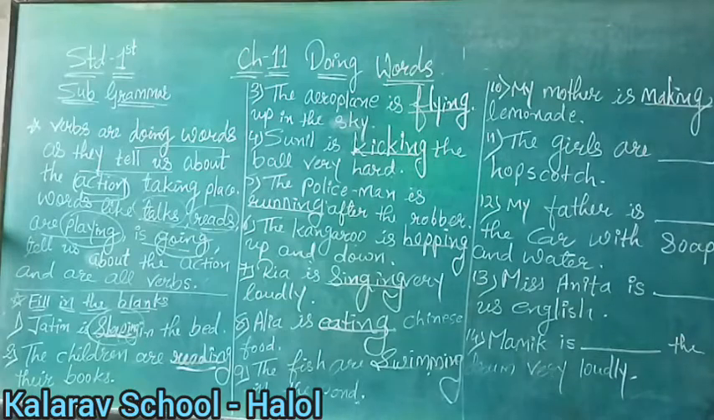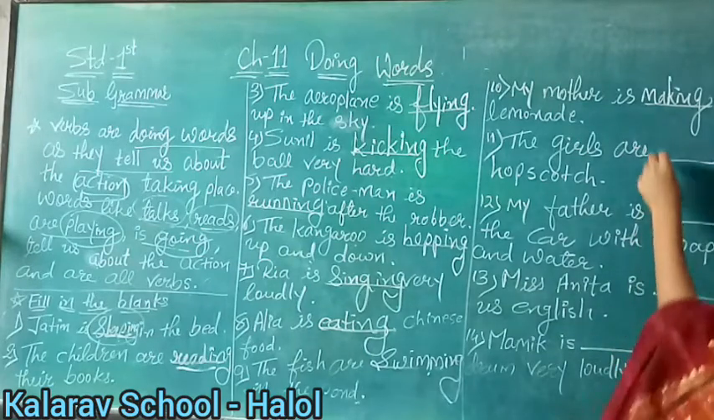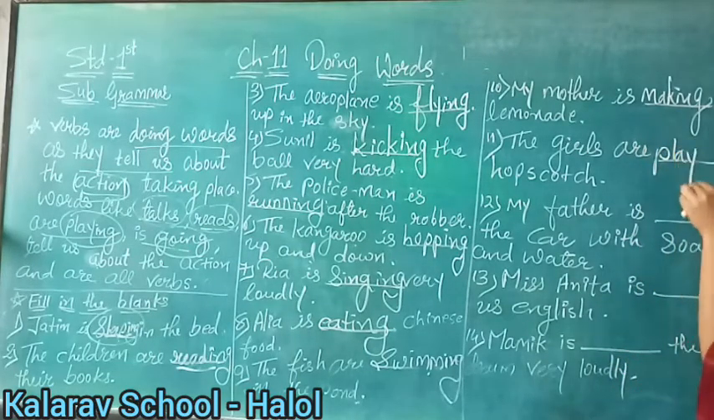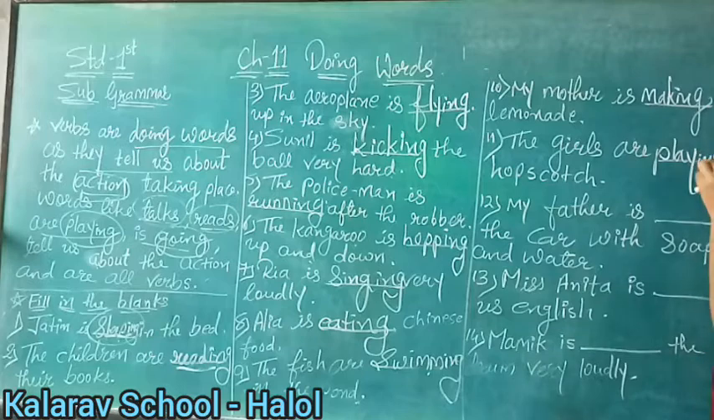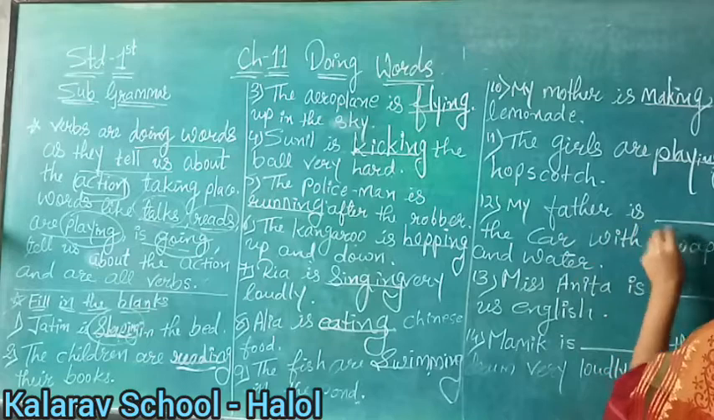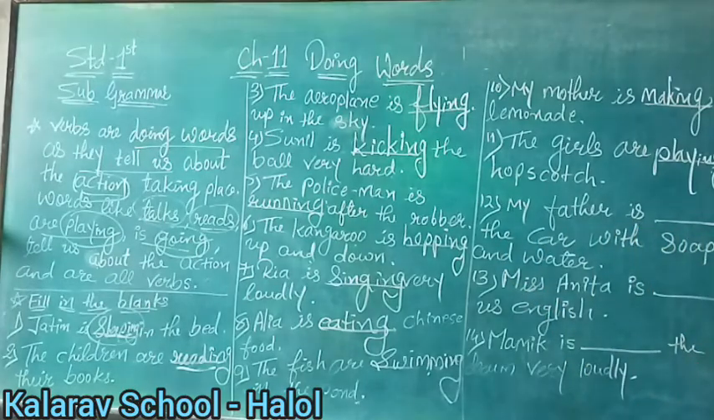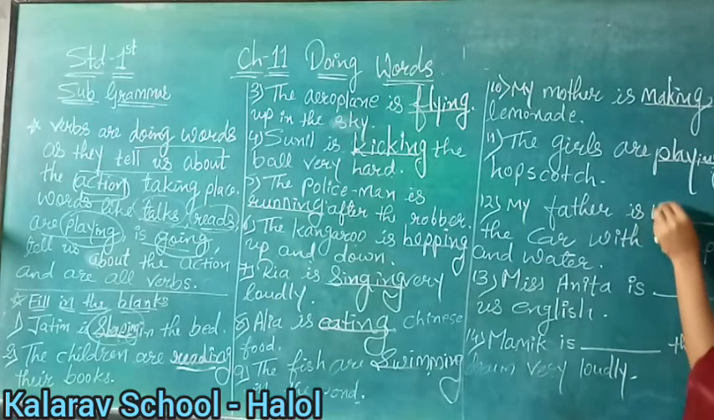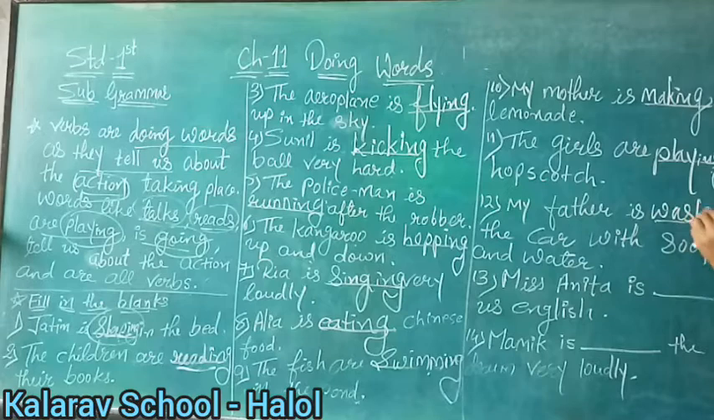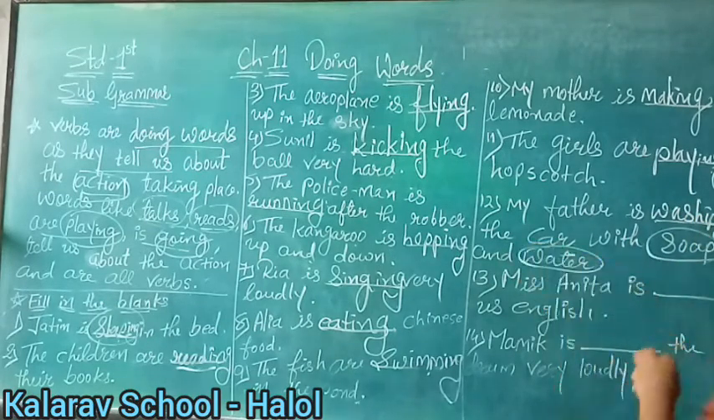Now see on the eleventh number, the girls are blank hopscotch. What are the girls doing, children? Skipping or playing? Playing, right? They are playing hopscotch. Now see on the twelfth number, my father is blank the car with soap and water. What is a father doing with the car? He is washing, right? So what will we write here? Washing the car with soap and water, right?